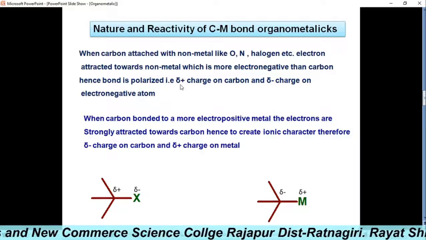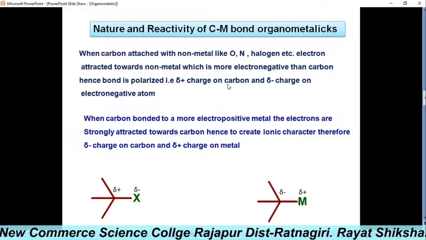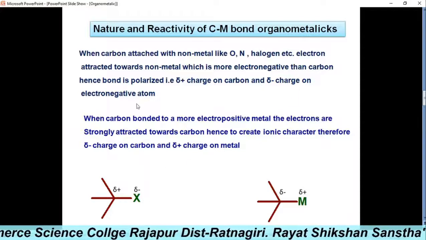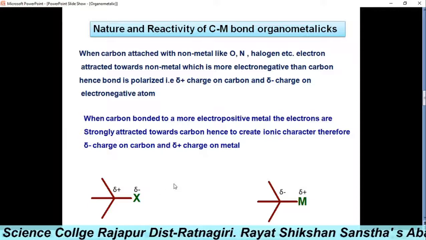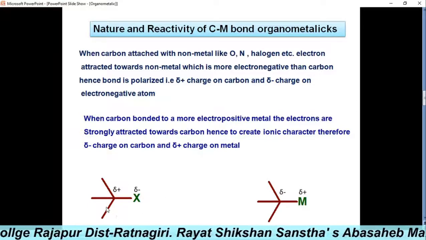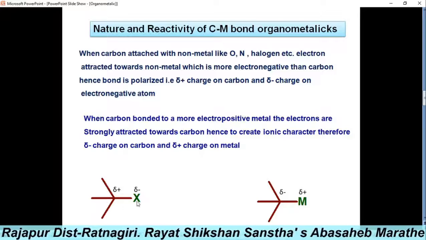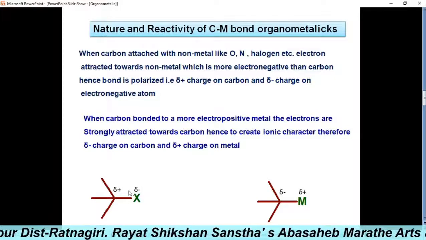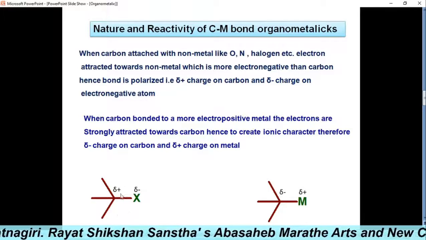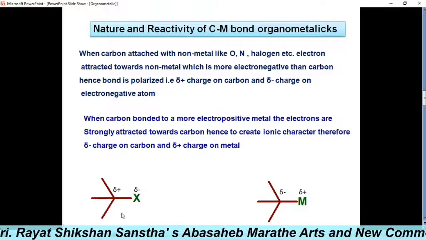Therefore, delta positive charge is on the carbon and delta negative charge is on the electronegative halide atom. See here, this is the example. This halide has the delta negative charge, and this carbon has the delta positive charge.